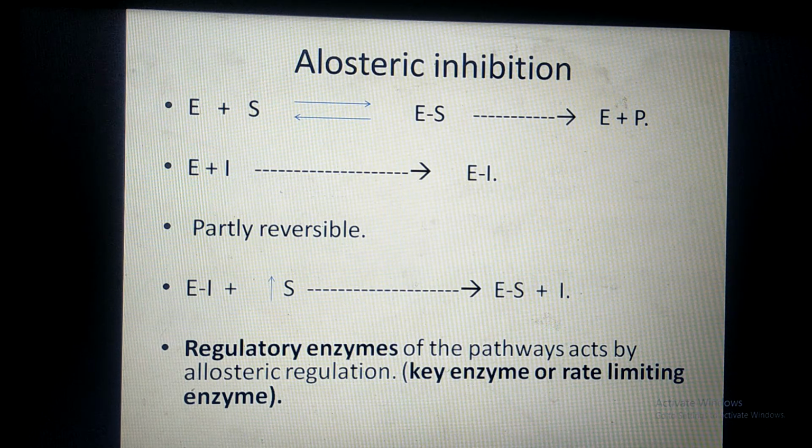Now, the regulatory enzymes of the various pathways of our body act through allosteric regulation. First, we have seen competitive inhibition. The majority of drugs act by competitive inhibition. Next, we have seen non-competitive irreversible type of inhibition. The majority of poisons act through non-competitive inhibition. And third is allosteric inhibition. Our body enzymes, the regulatory enzymes of our various pathways, act through the allosteric inhibition mechanism.